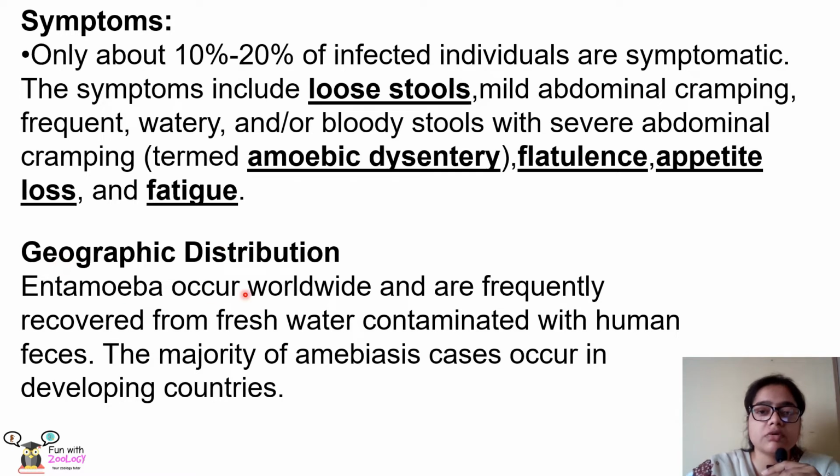Now we shall discuss the geographic distribution, or where you can find this Entamoeba histolytica. Entamoeba occurs worldwide, and it is frequently recovered from fresh water that is contaminated with human fecal matter, and the majority of amoebiasis cases are found in developing countries where there are poor sanitary conditions.